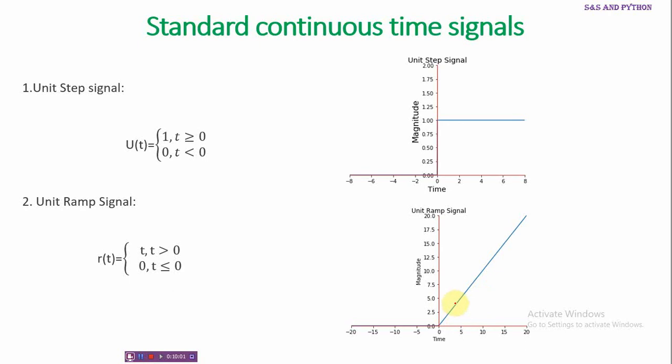For example, when t is 5, its value is 5 because r of t is equal to t. When t is 10, its value is 10, like that it goes. So this is a ramp signal which is of unit strength. Suppose it varies as twice of t: at t equal to 5, its value is 10, at t equal to 10, its value is 20. Then it represents a straight line with slope equal to 2, so it represents a ramp signal of strength 2.